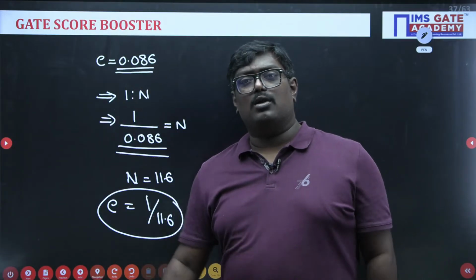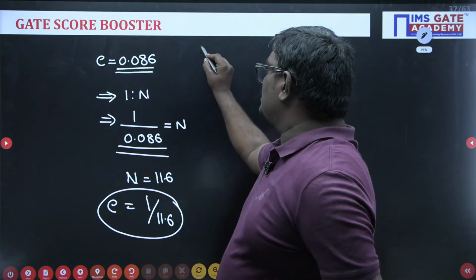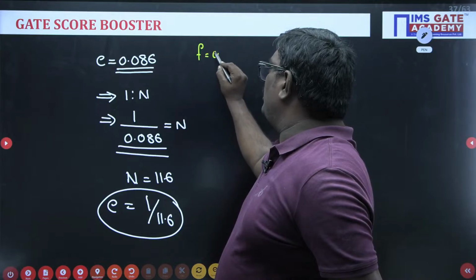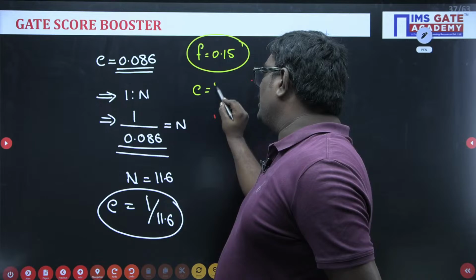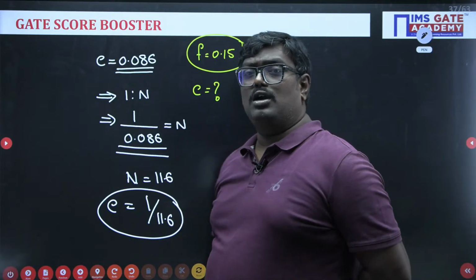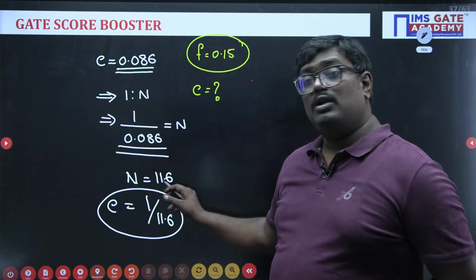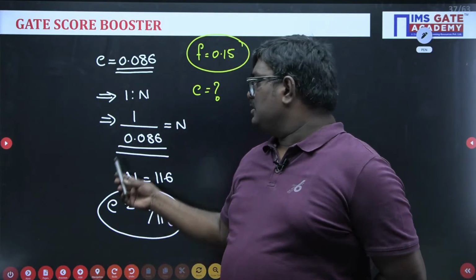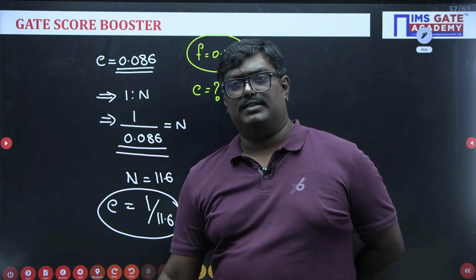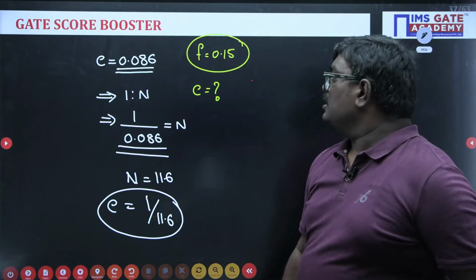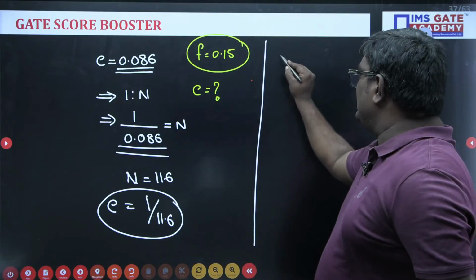Swetanshu, they know the super elevation can be greater than 7. See, here we are not designing anything. By taking the value of coefficient of friction as maximum, that is 0.15, you have to calculate the E value. They are not asking whether it is more than 7 or not. Very good. So this will be equal to 11.6, not 1.6, Sai. It is 0.086. If it is 0.86, it will be 1.16. Very good, Sai.